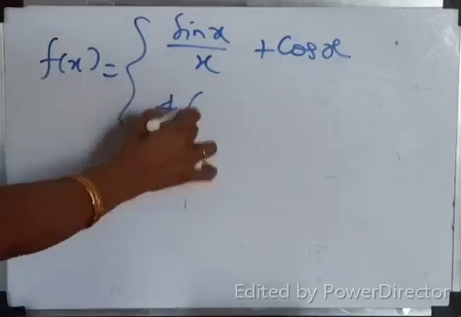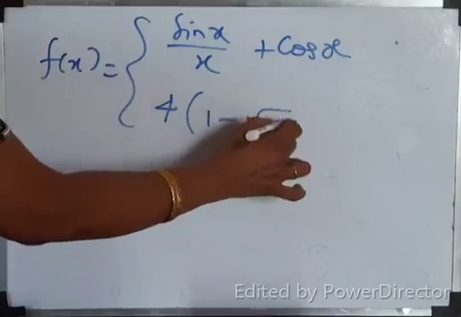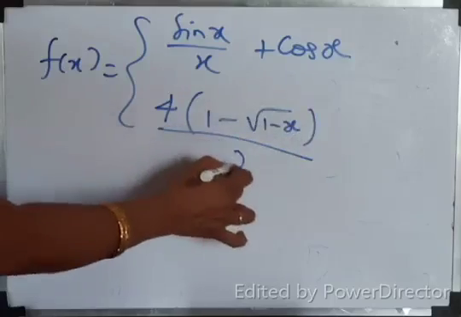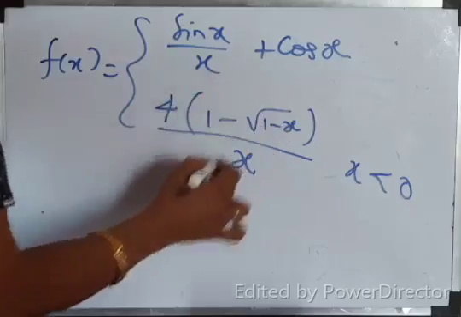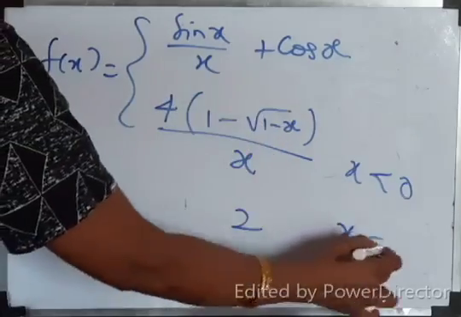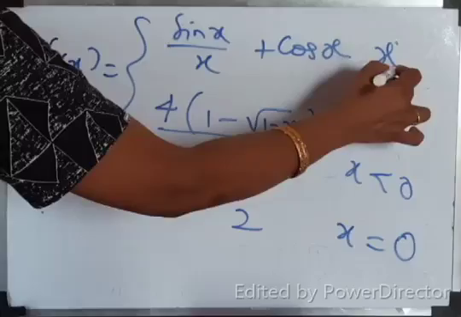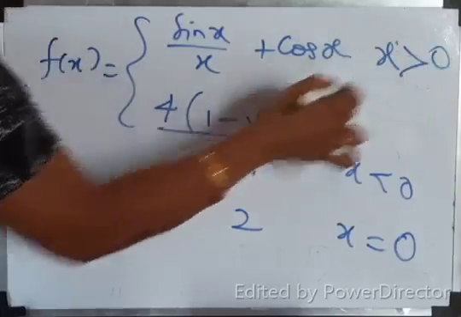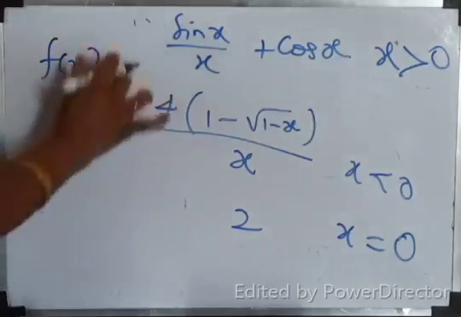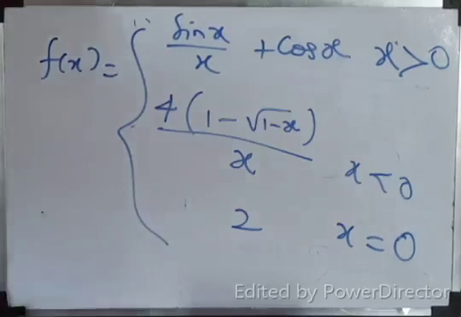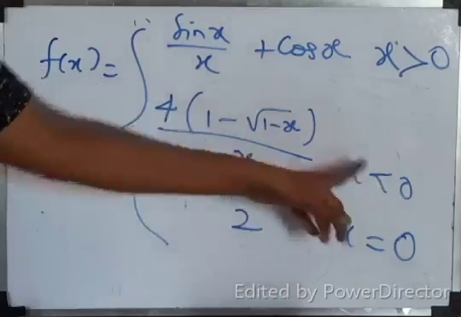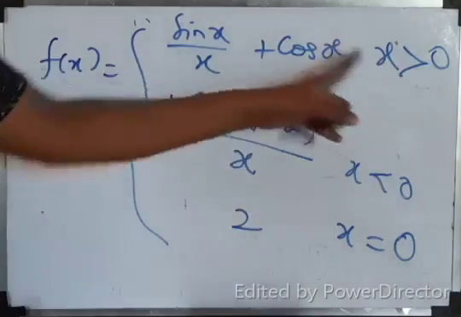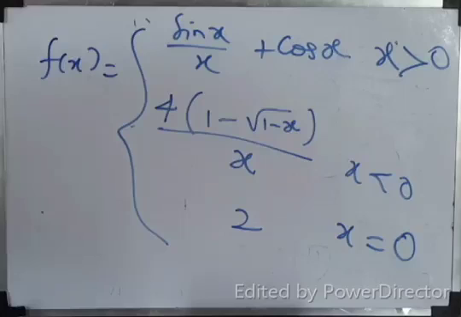Here 4, 1 minus root of 1 minus x by x. This is for x less than 0. Then 2, for x equal to 0. Then this is for x greater than 0. So at x equal to 0, the function is 2. Less than 0, this function to be taken. Greater than 0, sin x by x plus cos x. Yes?